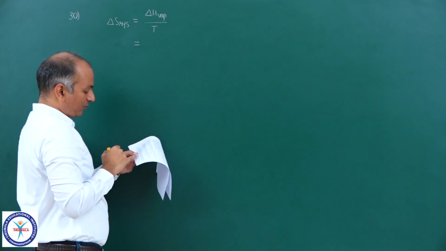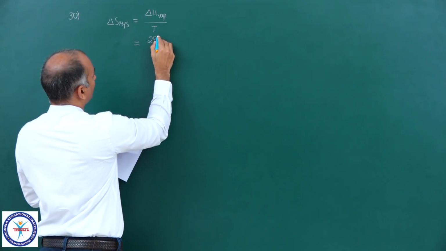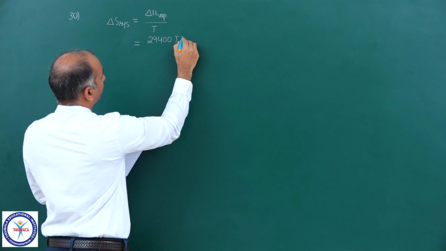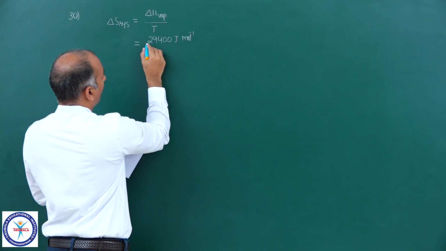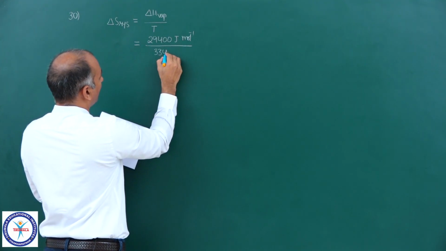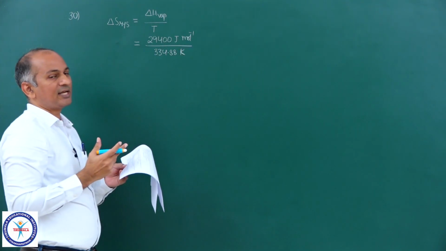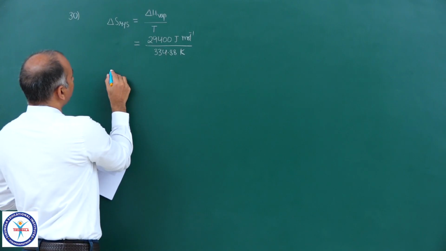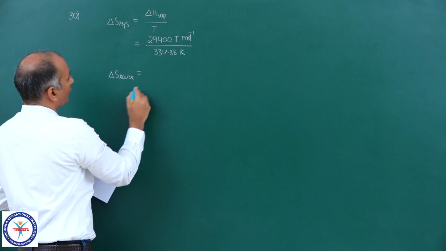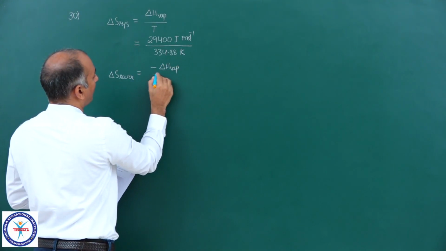So that is equal to enthalpy of vaporization 29.4, that means 29400 joule per mole, upon the boiling point is 334.88 Kelvin. Now this is what is delta S system. Now delta S surroundings is equal to minus delta H vaporization upon temperature.